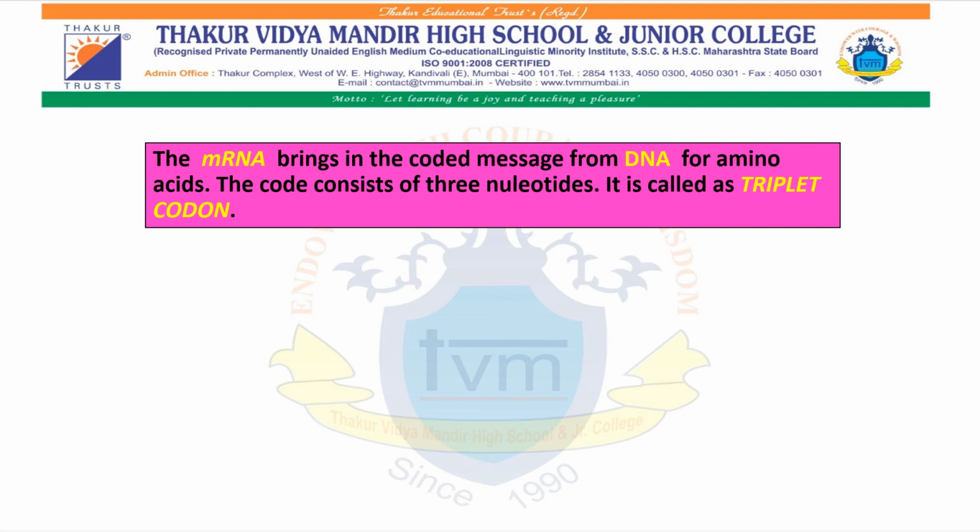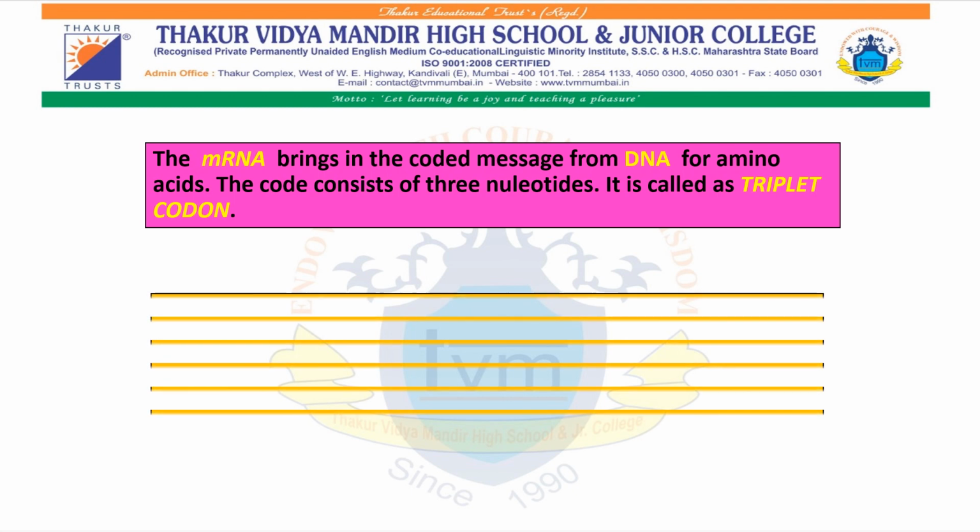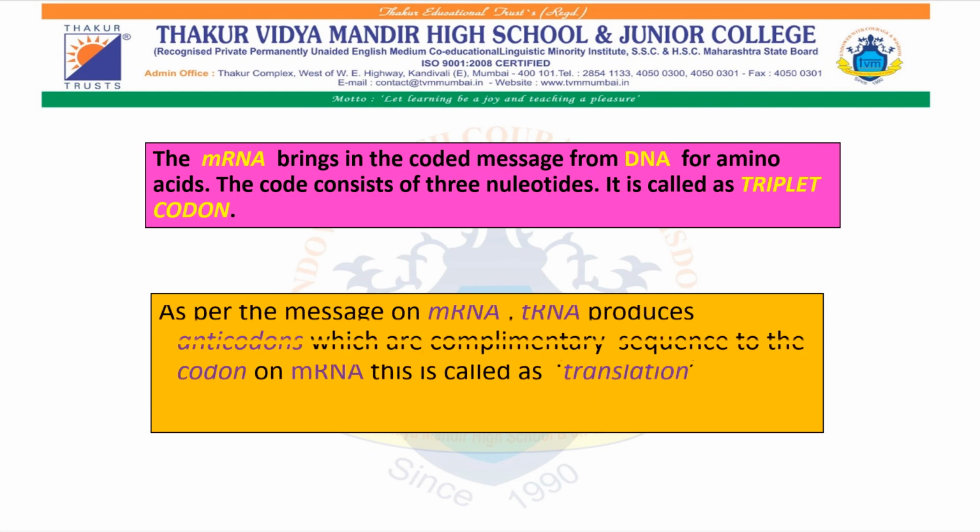As per the message on mRNA, tRNA produces anticodons, which are complementary sequences to the codons on mRNA. This is called translation. So in translation, the message from the mRNA is transferred to the tRNA, which produces an anticodon for it.